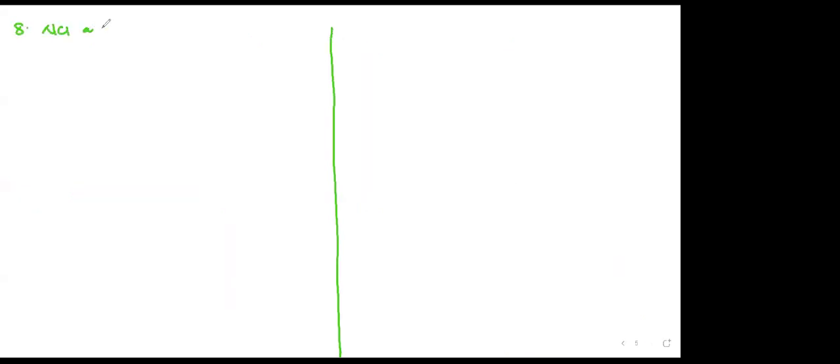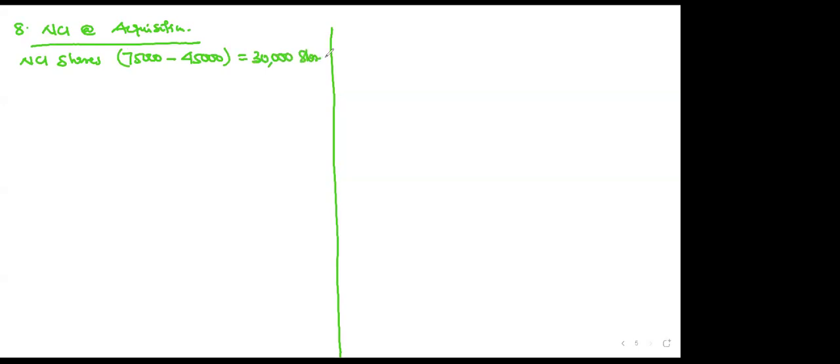Working 8: NCI at acquisition. They say you should use the share price. So you multiply NCI shares. The parent had 75,000 shares, and the subsidiary has 75,000 shares, and the parent bought 45,000. So NCI will control 75,000 minus 45,000, which is 30,000 shares.